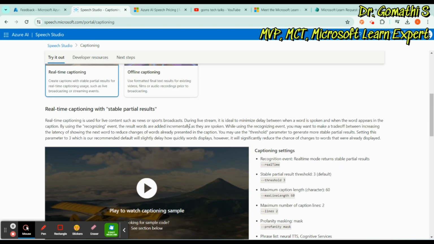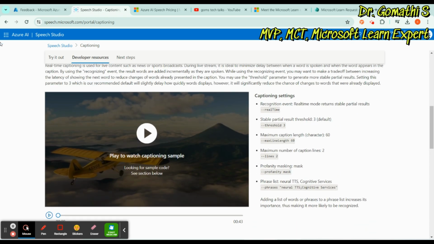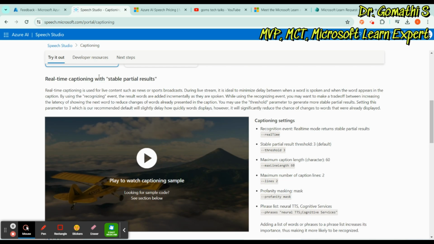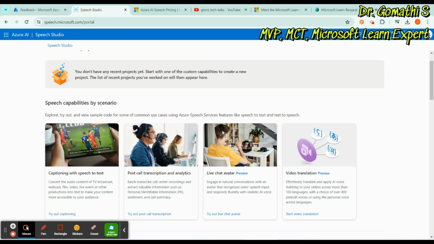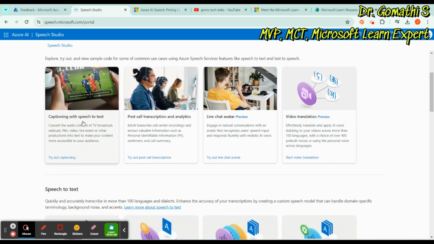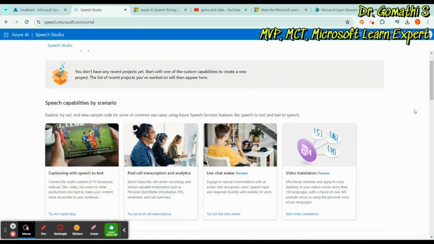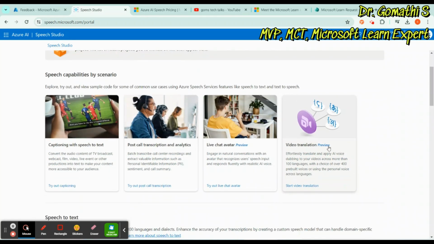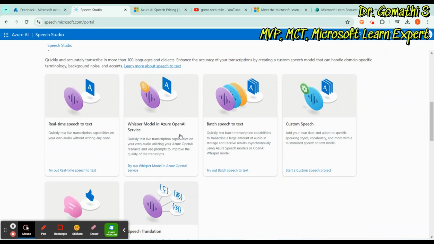You can also do the real-time captioning as well. There are a lot of options available under Azure AI in Speech Studio. In Speech Studio you have captioning with speech, which they are recently adding everything. This is video translation, which is in preview. Live chat avatar, which is also in preview. Post call transcription analytics, everything is here.